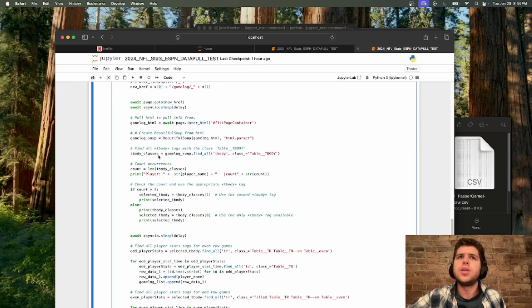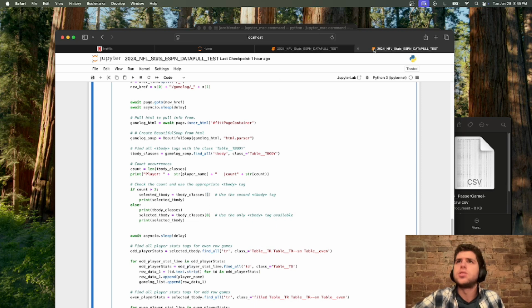After we did a find all statement, we took the length of that and assigned it to the count variable. Then essentially we just said if the count was greater than 2, meaning there were multiple T-body classes, we knew the playoffs existed. But if it was less than 2, they didn't make the playoffs. So we were able to just take the first element if they didn't make the playoffs. If they did make the playoffs, take the second element.